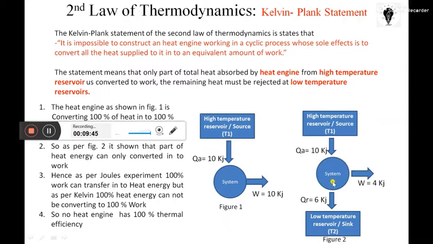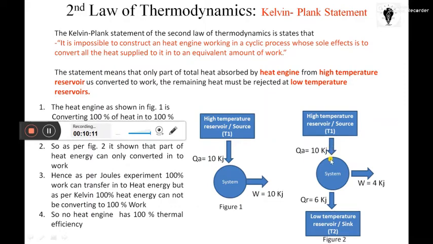If you talk about the low temperature reservoir, its temperature T2 should be less than the system temperature, so that's why the system leaves heat to the reservoir. The low temperature reservoir should have a lower temperature than the system, so the flow is out. This indicates the direction, which was the limitation of the first law, and that gets overcome here.